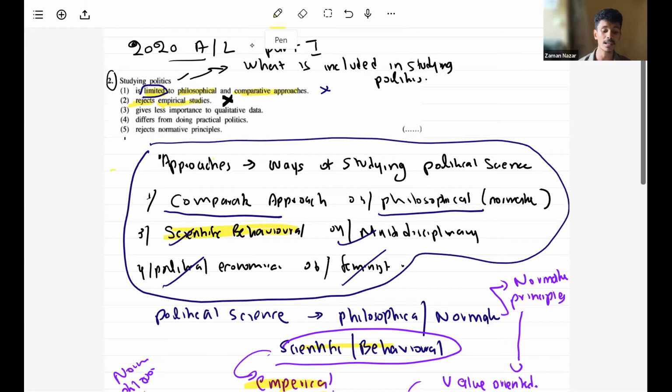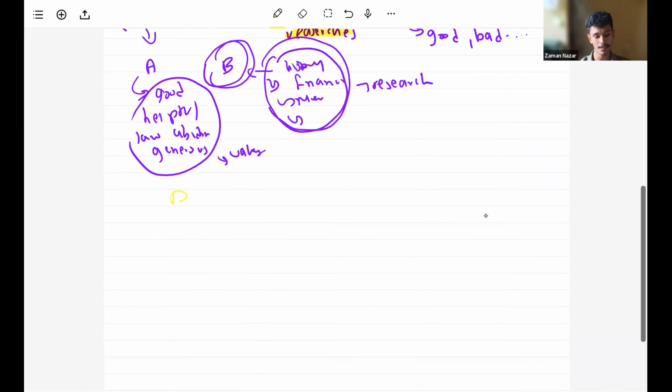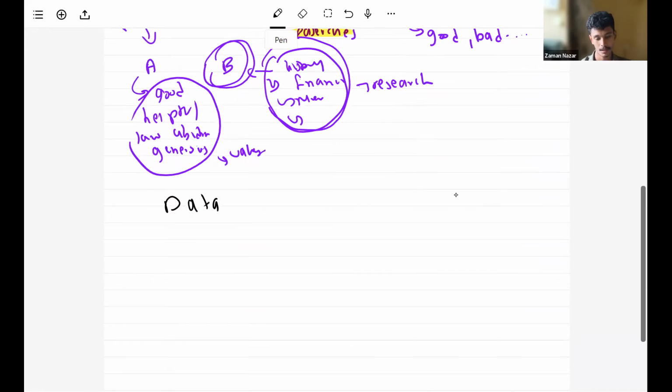Then secondly, "gives less importance to qualitative data." Another important fact is that when it comes to data, there are two types: qualitative and quantitative. Qualitative data mainly involves normative principles. It means the qualities of people, the qualities of a political party.